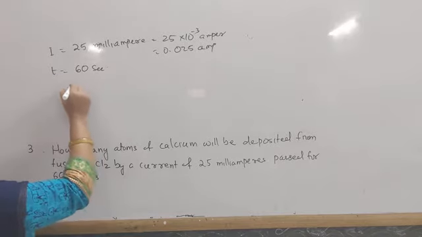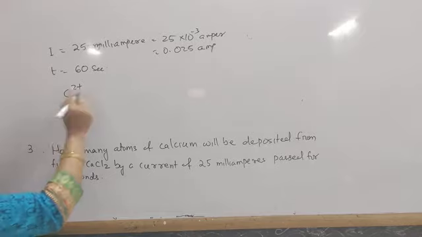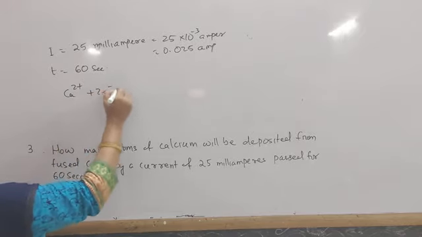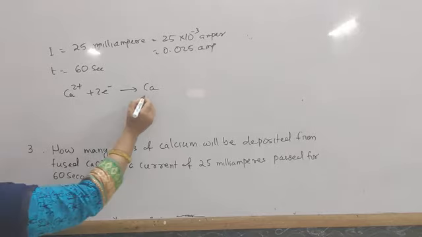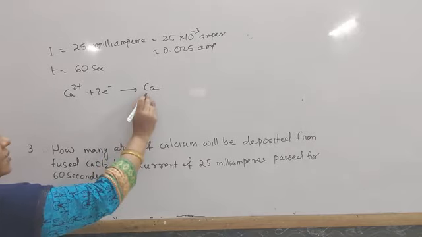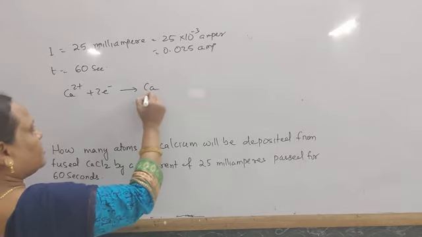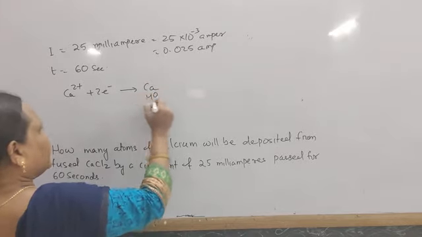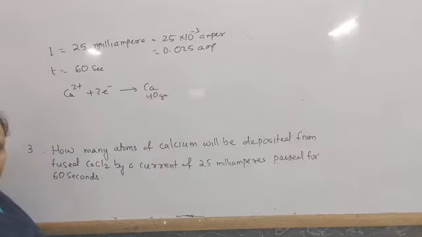What is the equation? Calcium is present as Ca2+, and Ca2+ plus 2 electrons give rise to Ca. What is the atomic mass of calcium here? The atomic mass of calcium is 40 gram per mole.